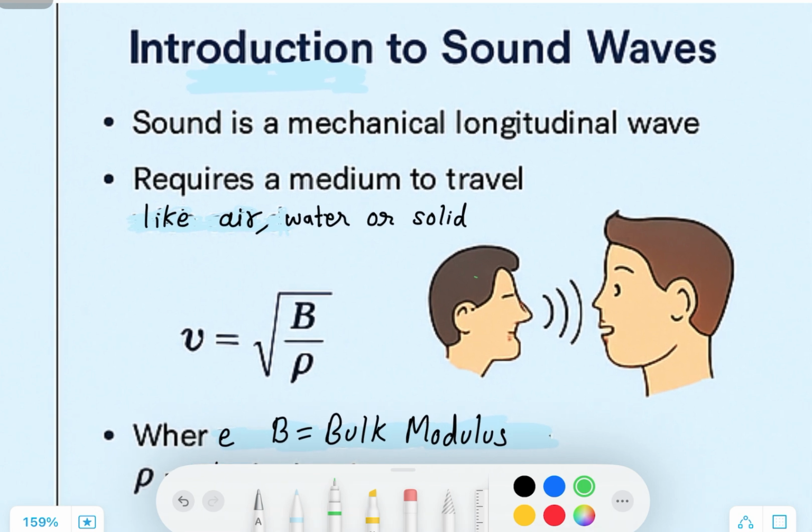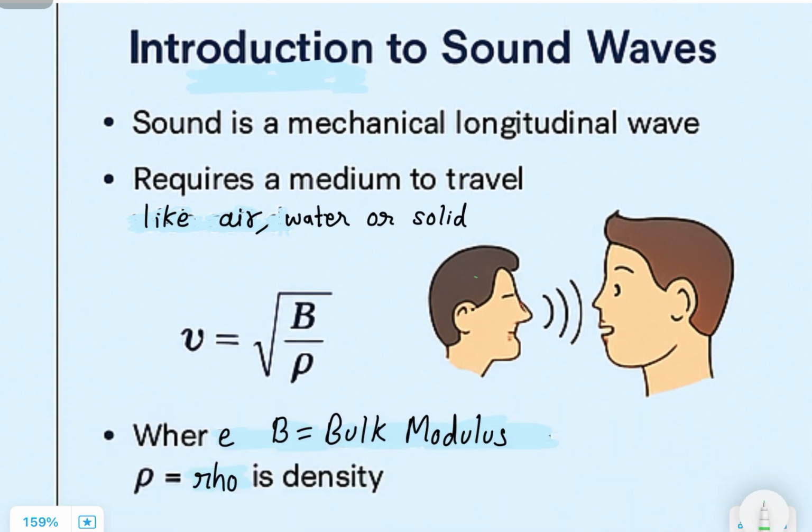Section 1, Introduction to Sound Waves. First, what exactly is sound? Sound is a mechanical longitudinal wave. This means it needs a medium to travel, like air, water, or solid objects. It cannot travel through a vacuum.